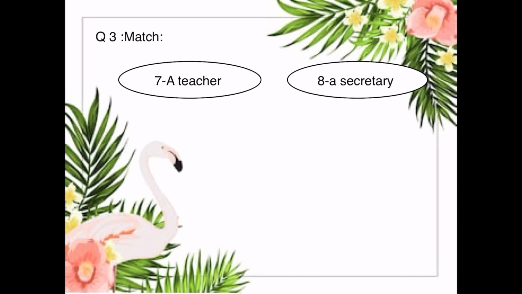A painter, we should match it with letter E. A butcher, B. A barber, H. A maid, A. A teacher, C. And a secretary, G. Right? Okay. Do it by yourself, please, my dear students.